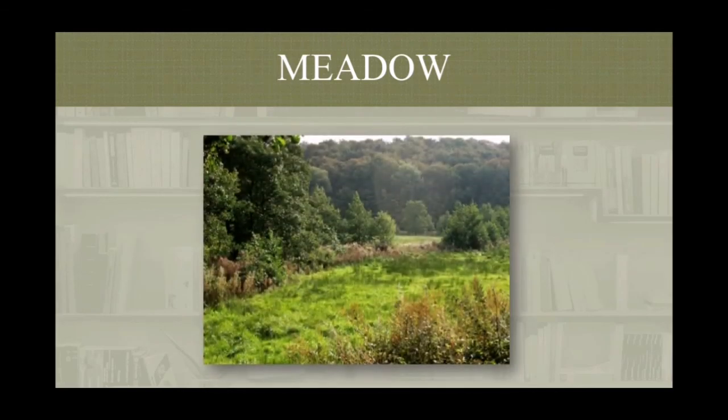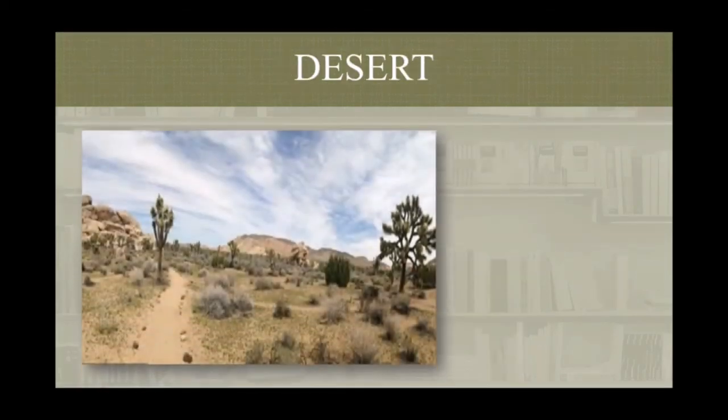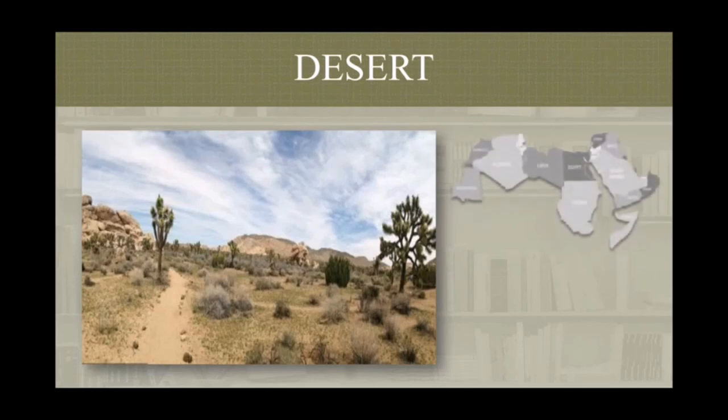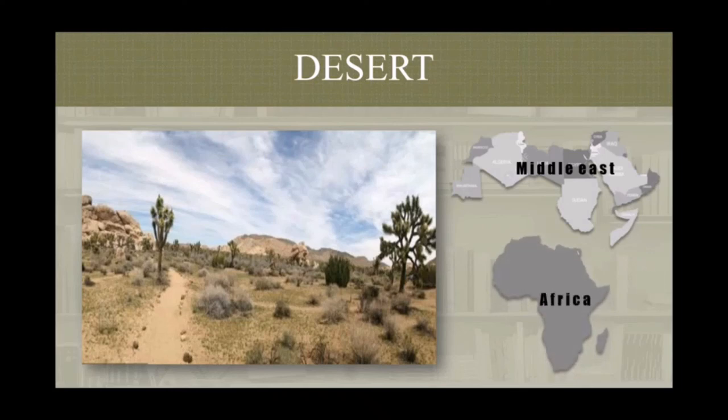Meadow is a biome with sufficient rainfall so as to encourage optimal grass growth. Nowadays, these biomes change into cereal fields. And the sixth biome is desert. Desert is a biome that has very low or even zero rainfall every year. Because of the drought, this biome is only overgrown by cactus and annual plants that only grow after long periods of heavy rain. This biome spreads in the Middle East and in Africa.